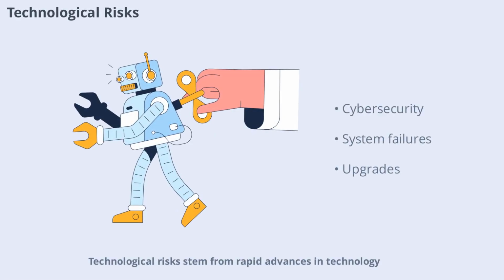Technological risks stem from rapid advances in technology, cybersecurity threats, or system failures. Staying ahead of these risks requires ongoing investment in technology, regular security assessments, and employee training. By ranking technological risks, you can prioritize upgrades and protect your organization from digital threats.